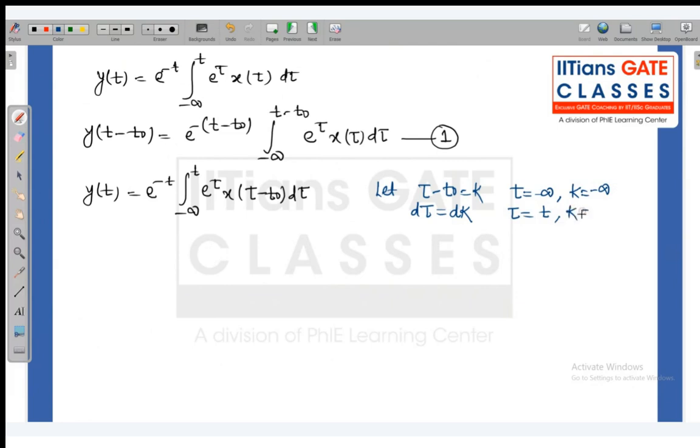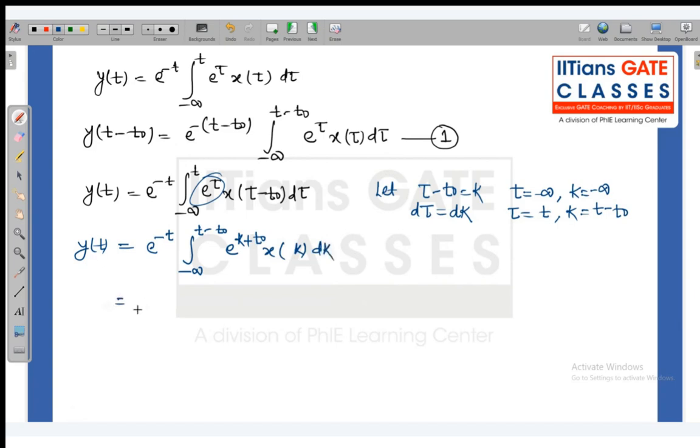When tau is equal to t and k is equal to t minus t naught, this will become y of t, e to the power minus t. Then e to the power minus t, integration from minus infinity to t minus t naught, e to the power tau, where tau is replaced by k plus t naught, and x of k dk.